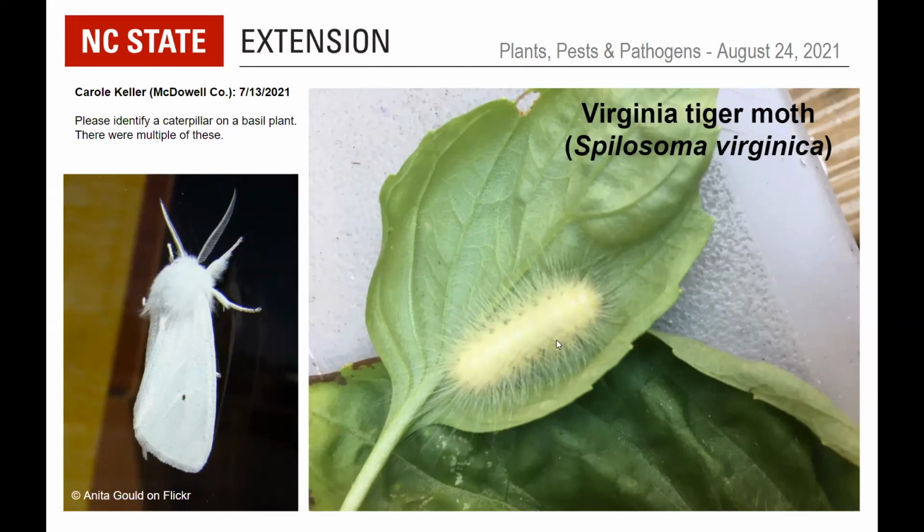Whereas things like the fall webworm have extremely long ones, about 4 or 5 body segments long, and many other tiger moths like the salt marsh caterpillar have much shorter ones. So the very light color and the very long setae point to it being Virginia tiger moth, although there's some variation in colors, and sometimes the younger caterpillars have much longer setae until they grow older and the body gets bigger. But that's what this looks like.